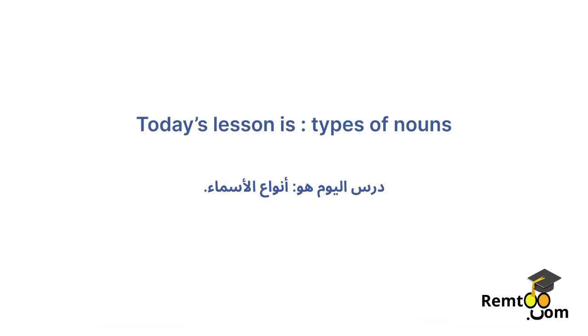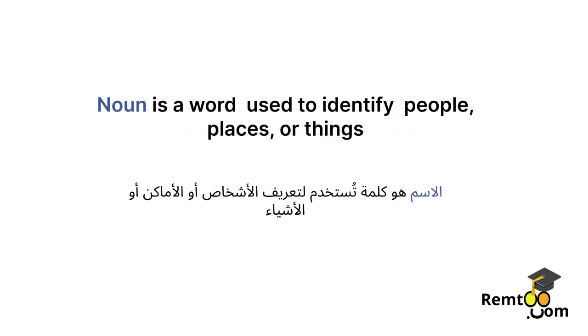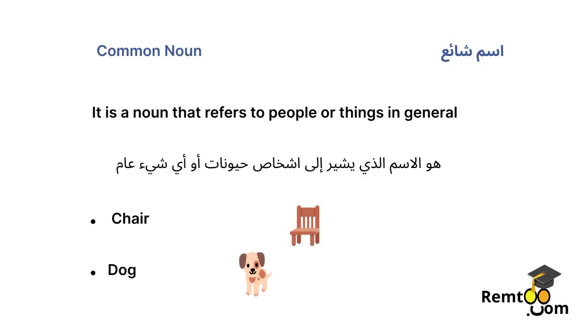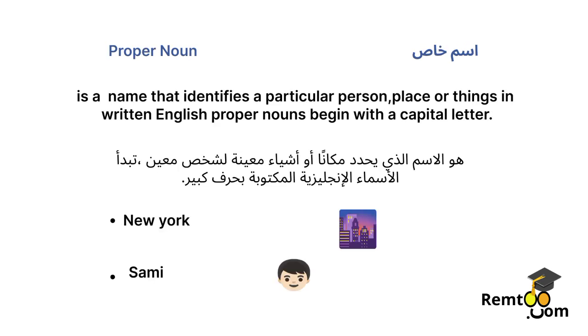Today's lesson is Types of Nouns. A noun is a word used to identify people, places, or things. Common noun. It is a noun that refers to people or things in general. Chair, dog.